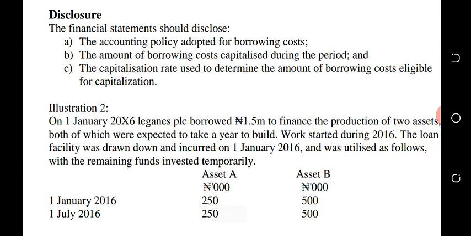You have to disclose the accounting policy adopted for borrowing costs. You have to disclose the amount of borrowing costs capitalized during the period and the capitalization rate. These are the 3 major things you have to disclose: the accounting policy, the amount capitalized, and the weighted average rate or effective rate. Let's look at illustration 2.